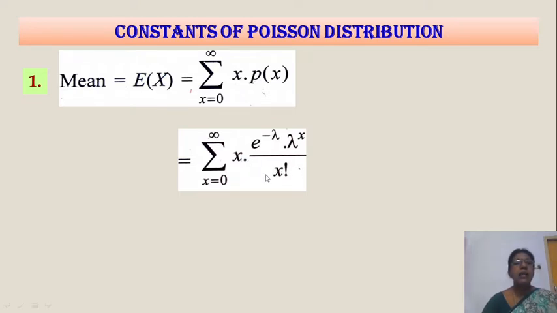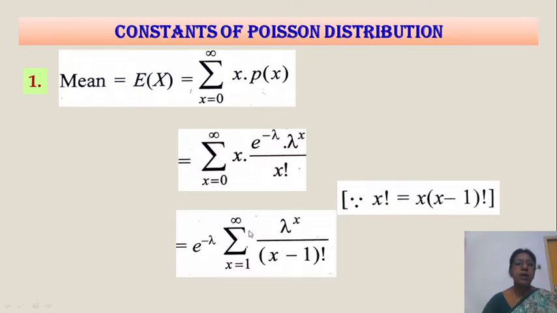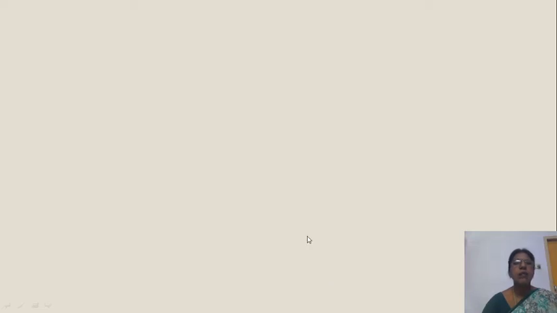Cancel x, in the denominator you have x minus 1 factorial, and sigma for x values. Bring this e power minus lambda outside the sigma. x factorial is x into x minus 1 factorial, as I already told. Okay, e power minus lambda, bring this side. Cancel this x. You get x minus 1 factorial here. In the numerator we have lambda power x.